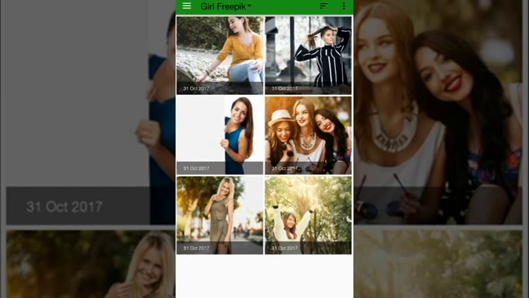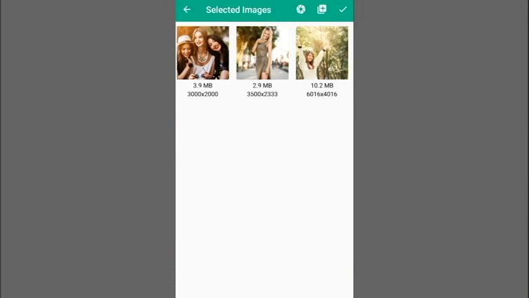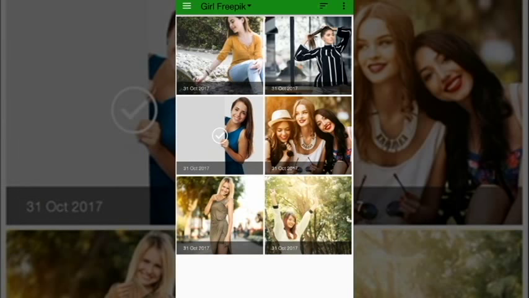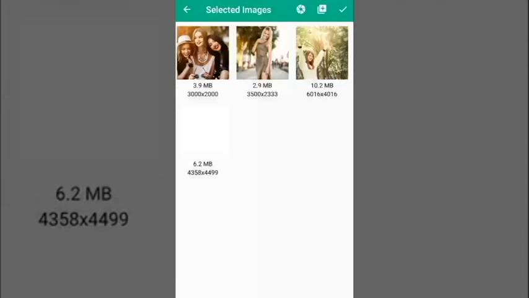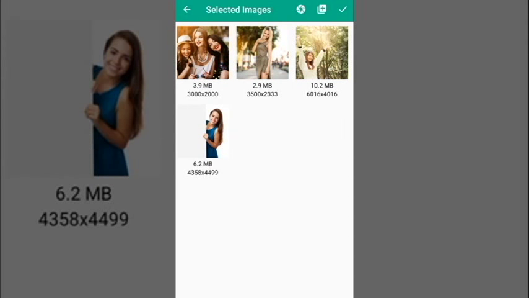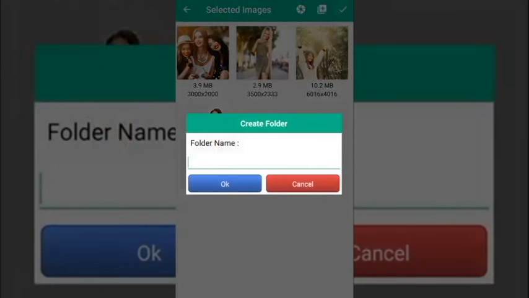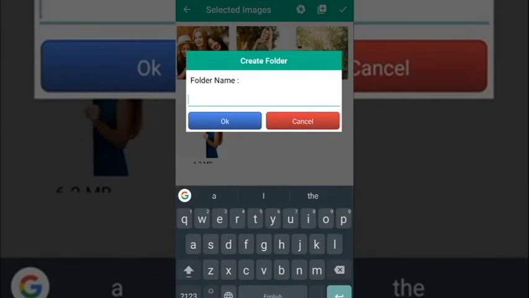Now open the gallery and long press to select one or more images, then see the top open option, click it, and now click the add option and then select more images from the gallery. Then press the right sign to enter a folder name where your created images will be saved in that folder. Press OK, then see